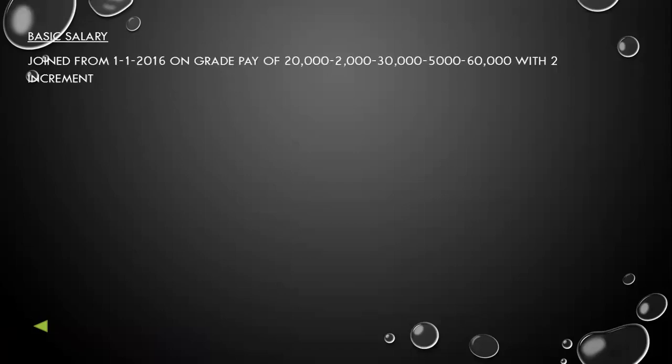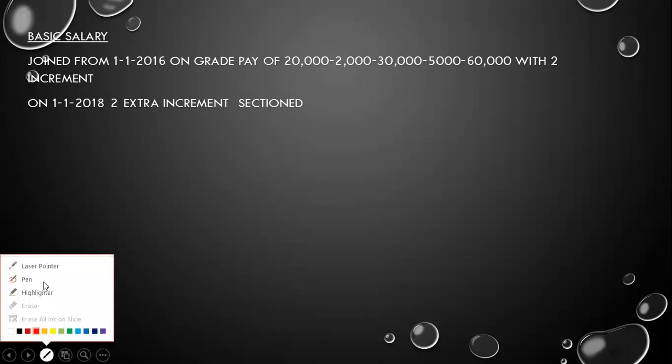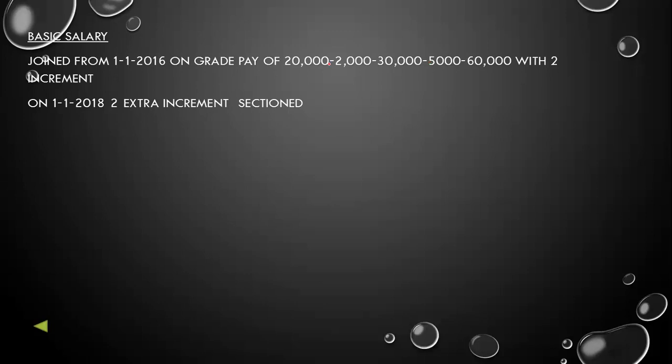For basic salary, our first line was she joined from 1st January 2016 on grade pay of rupees 20,000, 2,000, 30,000, 5,000 and 60,000 with two increments. And the second line is on 1st January 2018, two extra increments sanctioned. Now, how to calculate the basic salary? What is this grade pay?